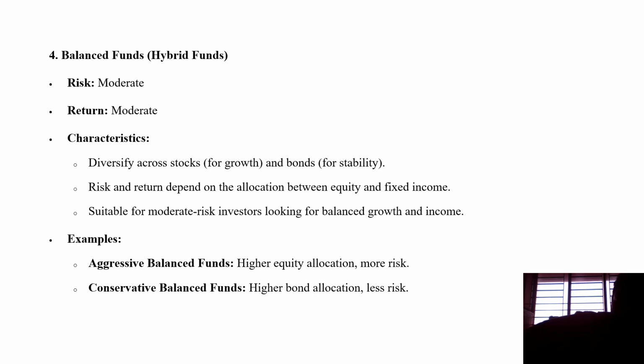Classification. So here they classify which are the funds needed and required in the form of favorable assets in favor of investment. So here an example is also given: aggressive balanced fund, high equity allocation, more risk, and conservative balanced fund, high bond allocation, less risk.